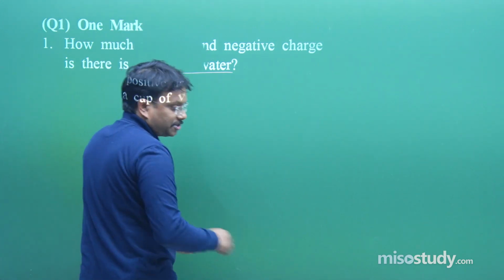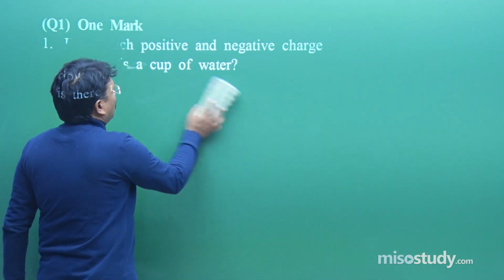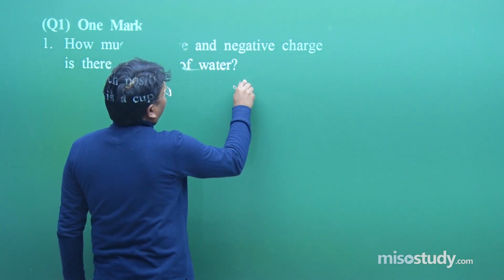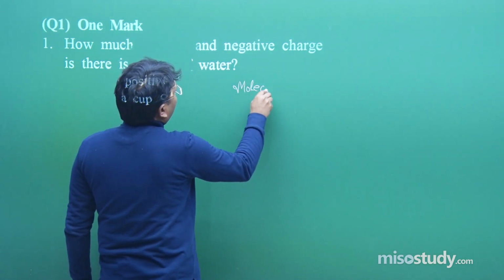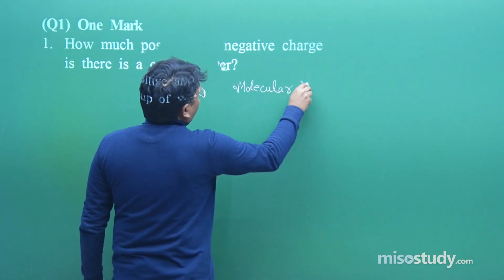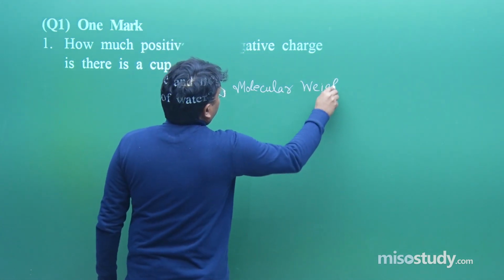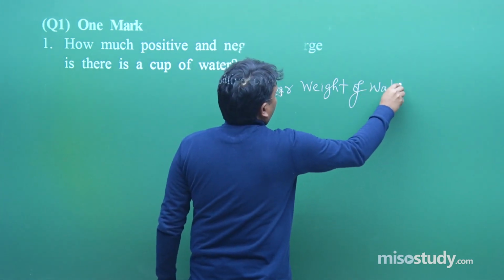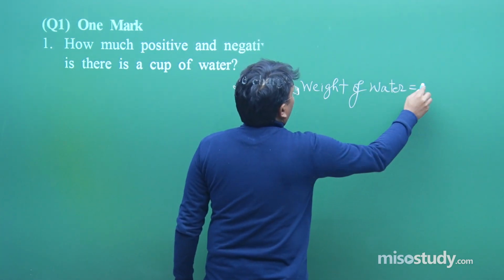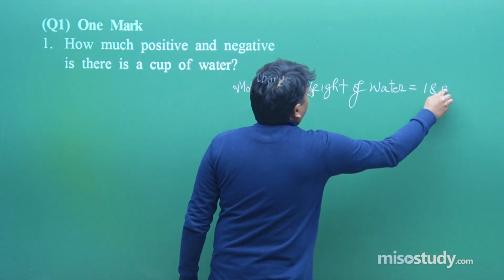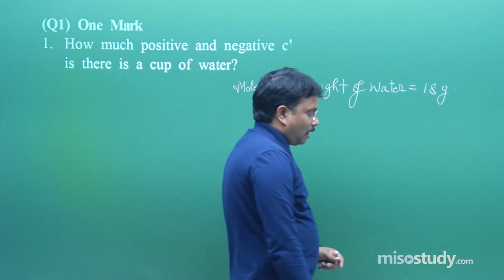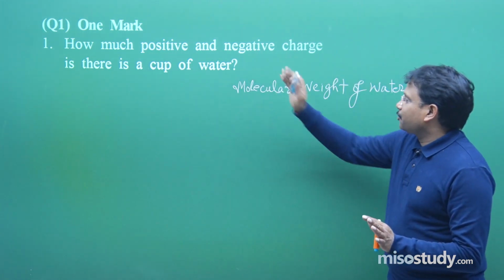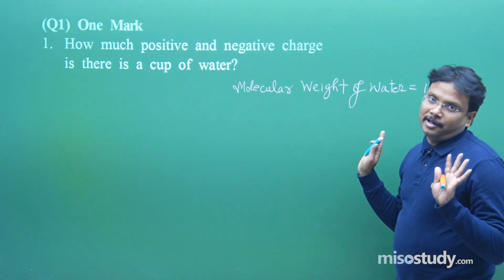Then a question comes to mind: what is the molecular weight of water? The molecular weight of water, how much is it? It is 18 grams, clear. Now I am going to come out of the frame, you just read this question, and this is the explanation.